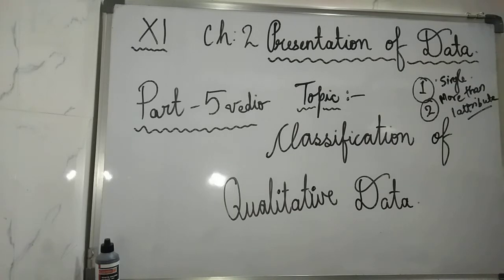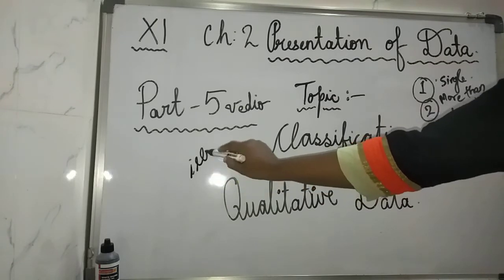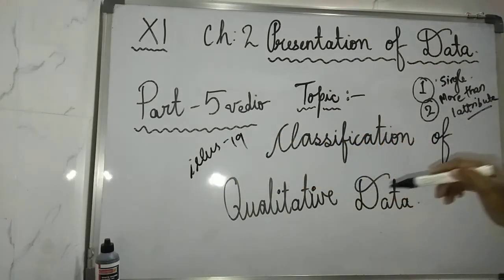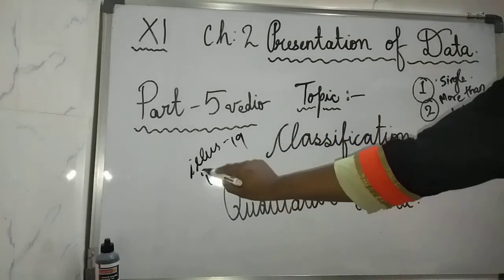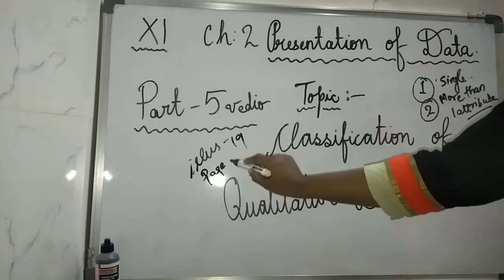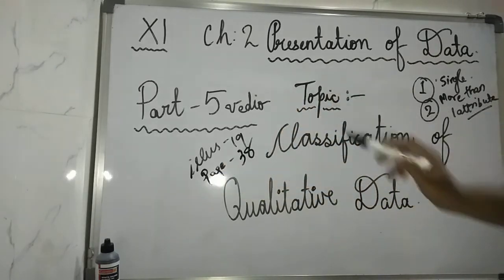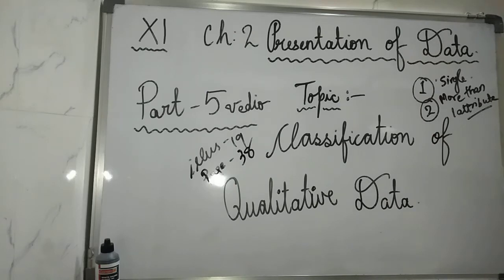Clear with this? Now we will solve one of the illustrations, that is illustration number 19, which is on page number 38. You are requested to take out your textbook, a rough book and a pencil and do the sums along with me. Take out page number 38, read the question, illustration number 19.